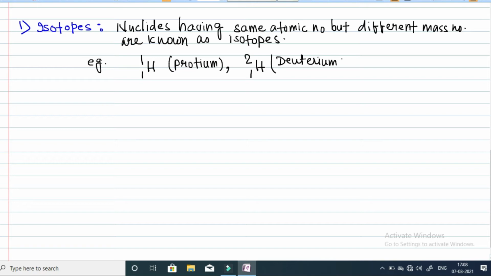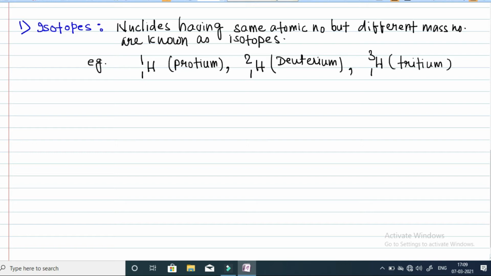And third is tritium, 1H3. You can see their atomic number is the same, 1, 1, 1. The lower part represents the atomic number and the upper part, 1, 2, 3, represents the mass number. So they have different mass numbers but the same atomic number. Such nuclei are known as isotopes.